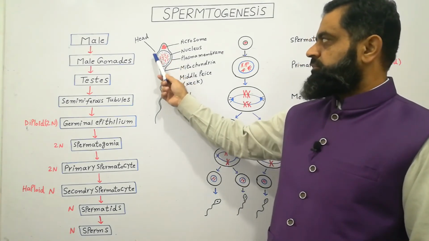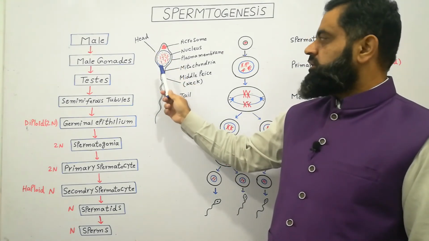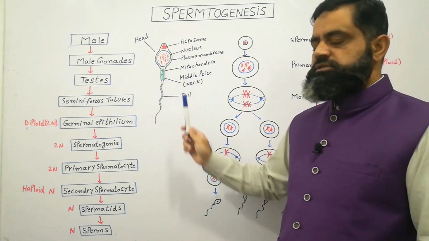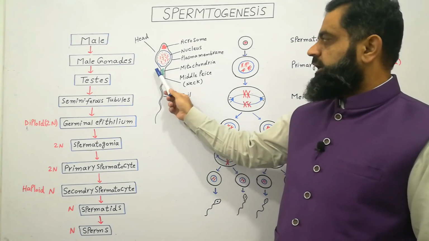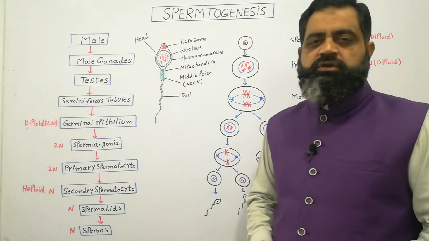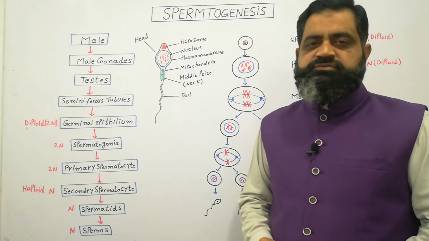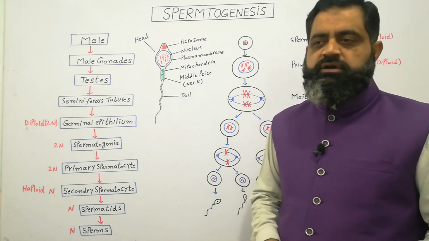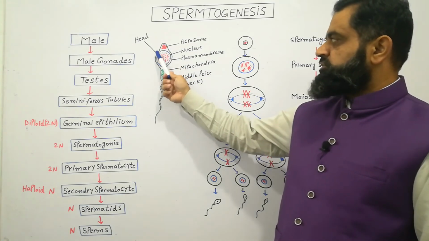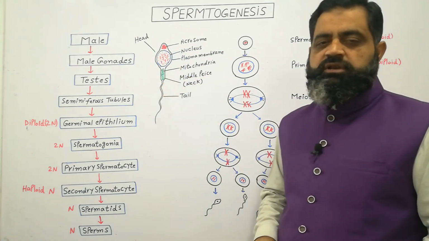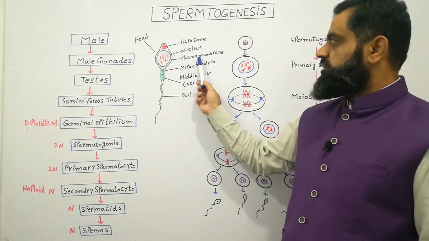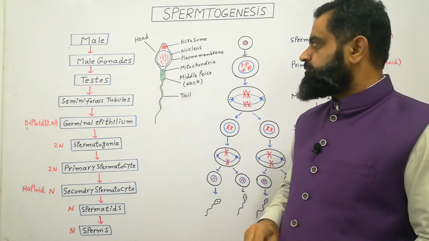The first anterior part is known as head, the middle part is known as neck or middle piece, and the last part is tail. The head contains a small area which is known as acrosome. Acrosome is a part of sperm which is used to penetrate the membrane of the egg. Behind the acrosome there is the nucleus which contains genetic material, the chromosomes of sperms. It is bounded by a single membrane known as plasma membrane.